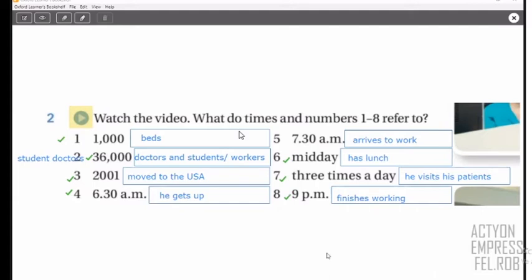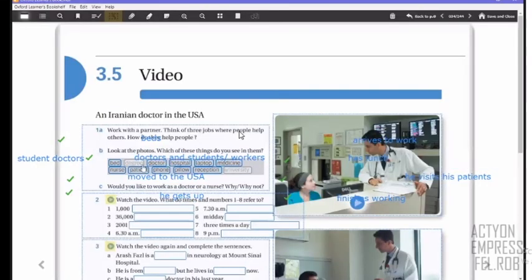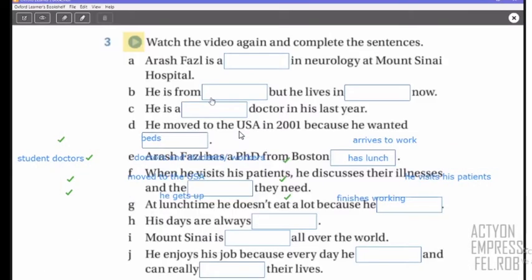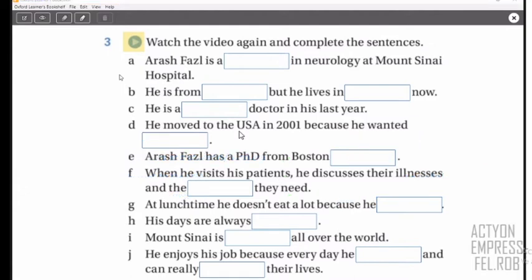Okay, so this is about information of this doctor. And this is the first part. We're going to do now the second part. In this second part, we're going to complete with more information. So let's check the second section here. This is what we have, right? So in this second section, let me erase this. You have to complete with specific words from the video. So you can complete these sentences, right? Here, this information. I'm going to tell you letter A and letter B, and then you can continue, right?